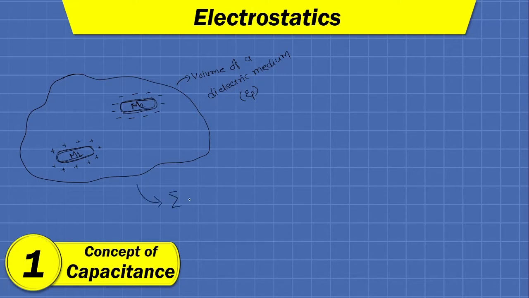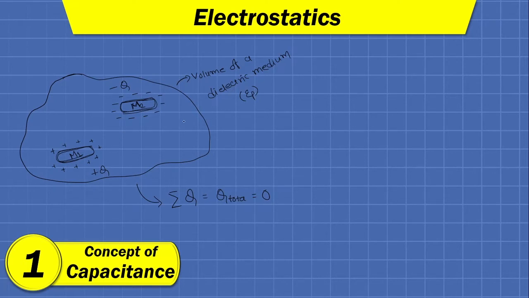If we take the summation of charge, then Q total will be equal to 0, because the medium is dielectric, so it will have the bound charges which is electrically neutral, and these M1 and M2 both are having some surface charge densities, but the magnitudes of the charge densities of M1 and M2 are equal, so the total charge of our system is 0, and some charge plus Q resides on M1 and some charge minus Q resides on M2.